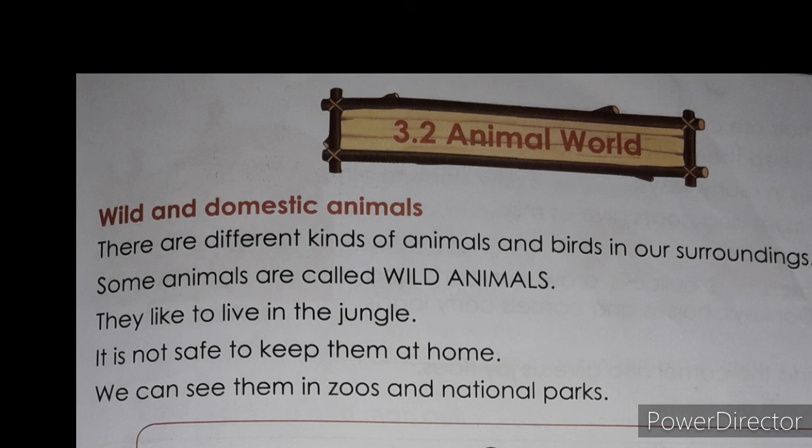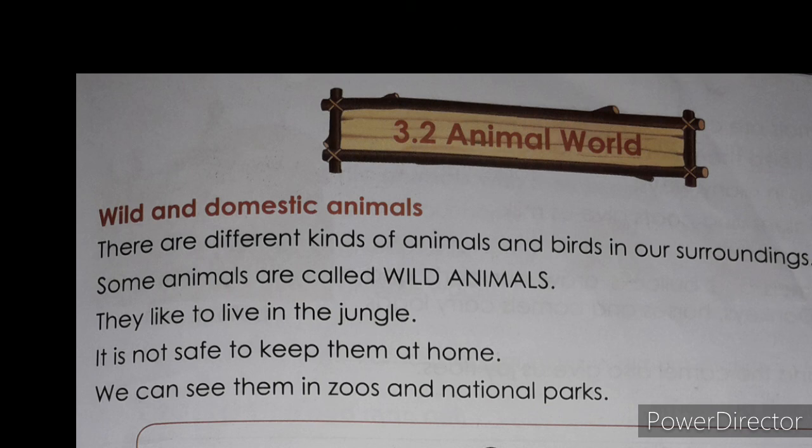Again, I am going to repeat this lesson once again. Wild and domestic animals. There are different kinds of animals and birds in our surroundings. Some animals are called wild animals. They like to live in the jungle. It is not safe to keep them at home. We can see them in zoos and national parks.